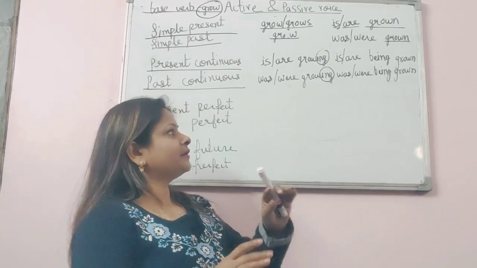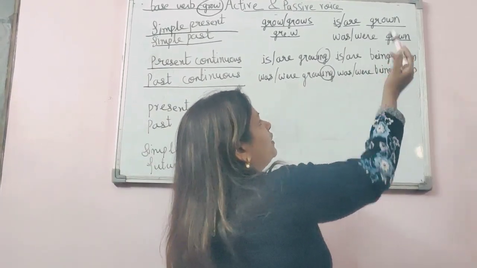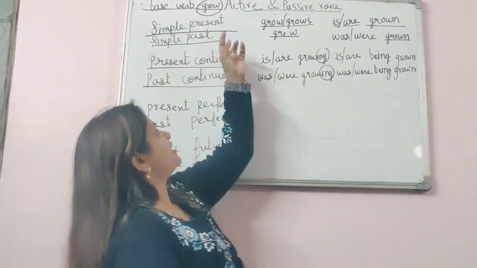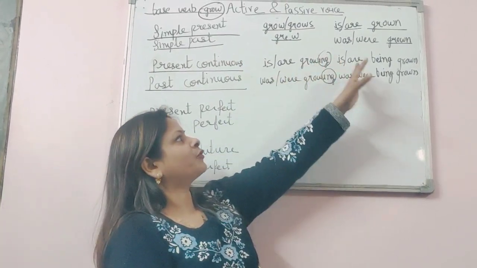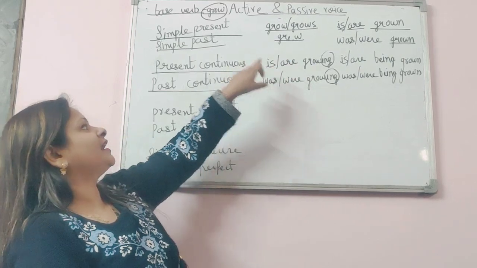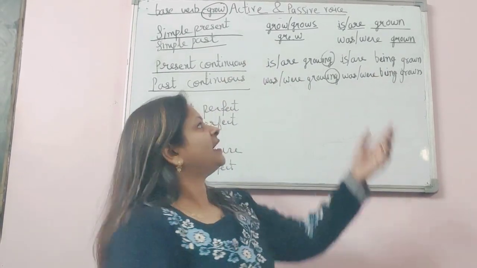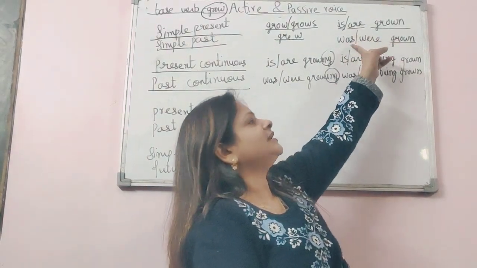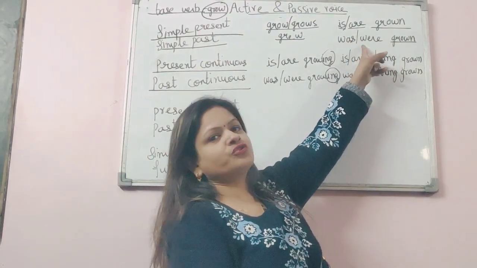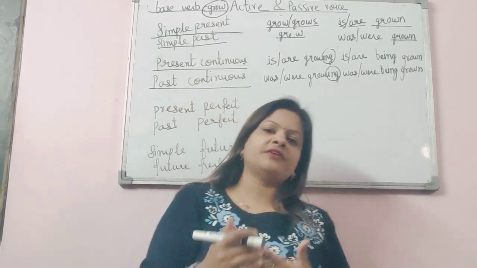It is not complicated for you. You will see, the third form you have to write anyway. If it is simple present or past, you have to write was, were, is, am, are. And being, if there is ing, you have to use being, and if there is no ing, then simply you will write is, am, are with the third form, was or were with the third form. We'll do the examples, the sentences, so that it will be more clear to you.